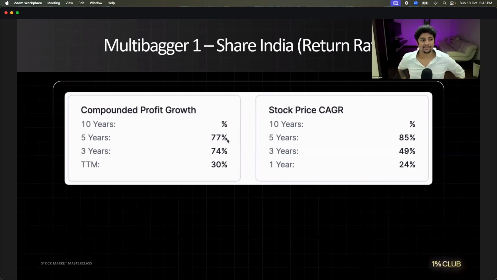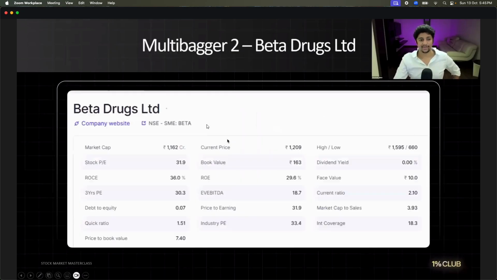Crazy? And this company is only a 6,000 crore company. It is very small. It is not even a $1 billion company trading on the stock market. Okay, chalo, let me show you another example.